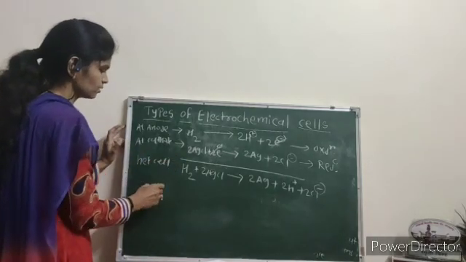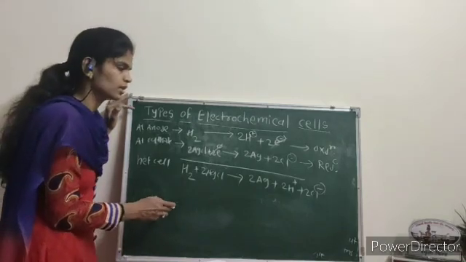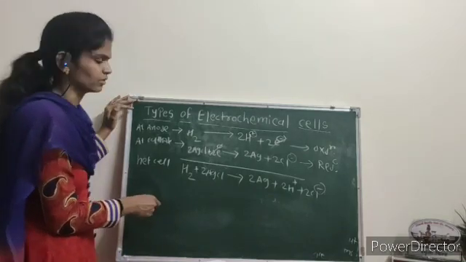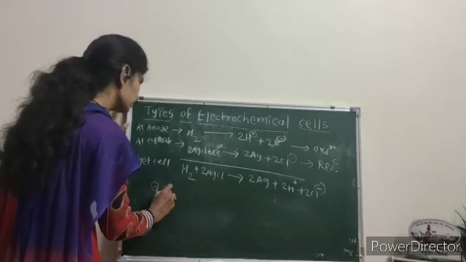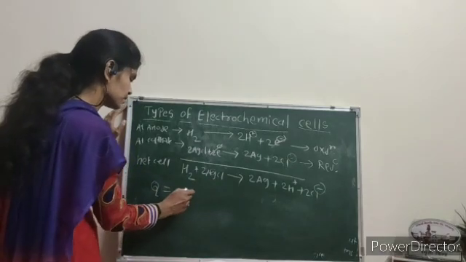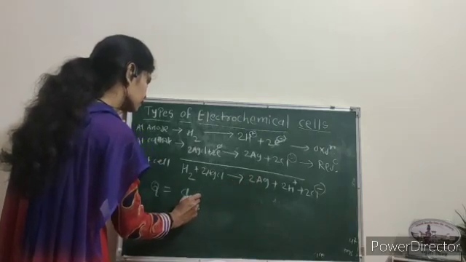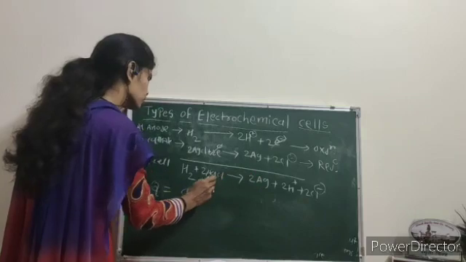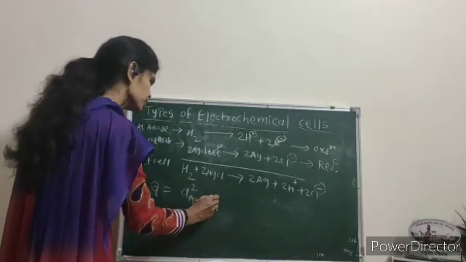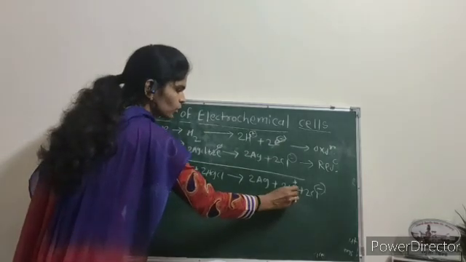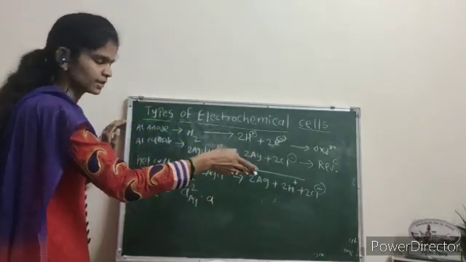For this reaction, we find out the reaction quotient, and this reaction quotient is put in the Nernst equation. Here we write down reaction quotient Q is equal to, for this reaction, activity of Ag to the power 2 into activity of 2H+ plus Cl−, we can write here 2HCl.